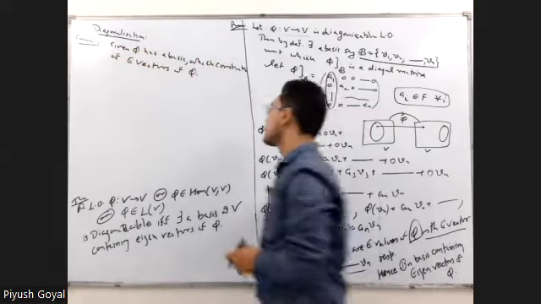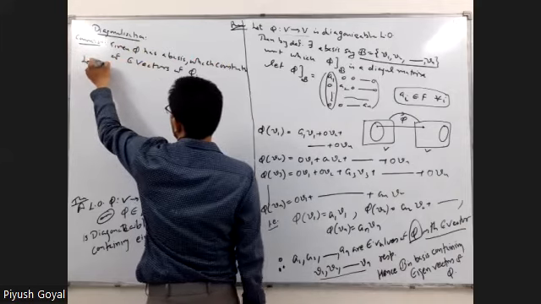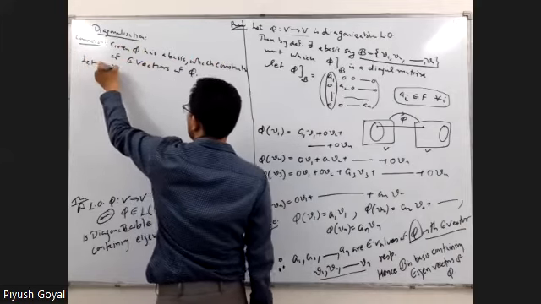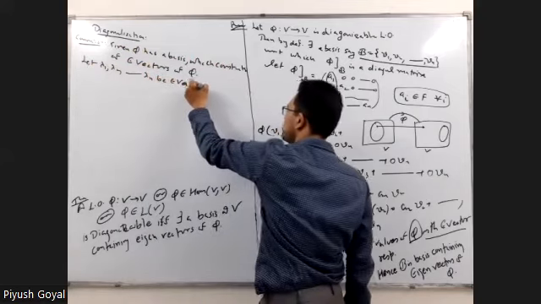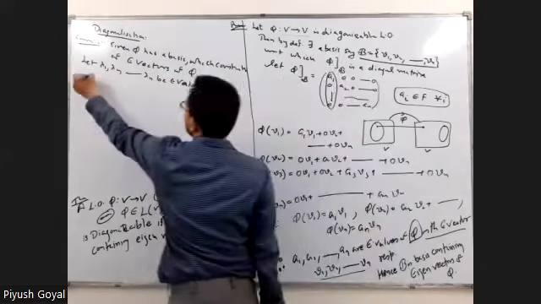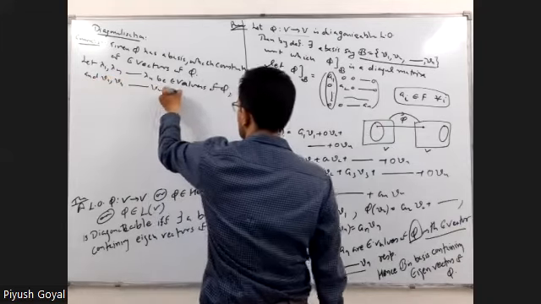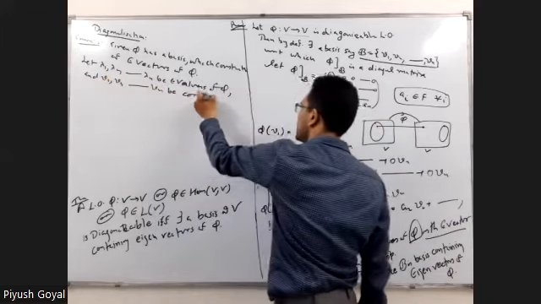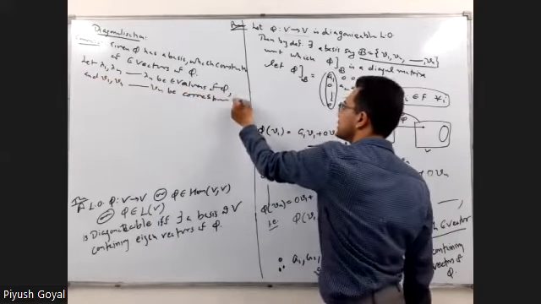Okay, now you say that let lambda 1, lambda 2 up to so on lambda n be eigenvalues of phi, and v1, v2 up to so on vn be corresponding eigenvectors.